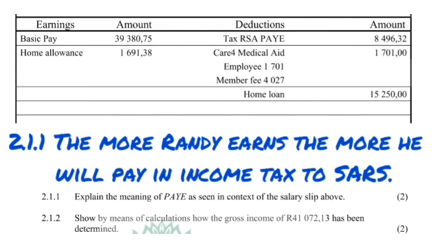So we know that PAYE just basically means the more you earn, the more you will pay. But instead of saying that, you're going to put it in context by including Mr. Randy's name in that description. So we'll say the more Randy earns, the more he will pay in income tax to SARS. So that's us putting it in context. Context just basically means whatever scenario you're dealing with. If it's the name of a person, include them in there. If it's the name of a company, include it in there. But it's just basically you giving the definition just as you know it.